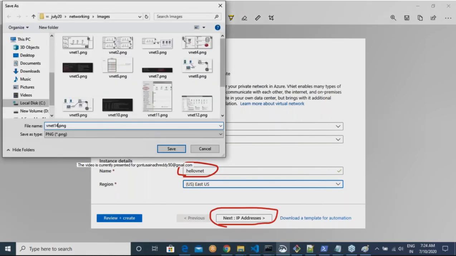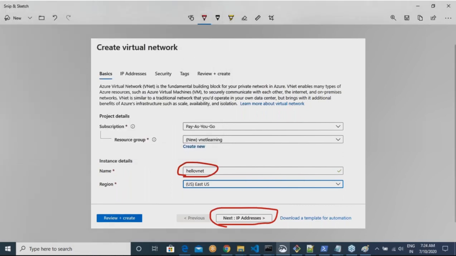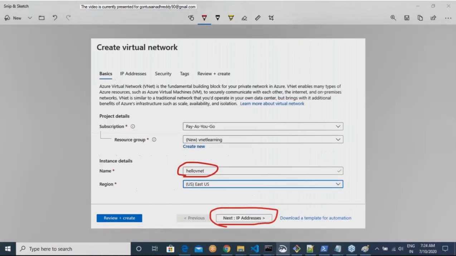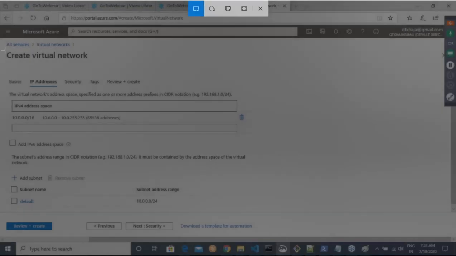And in this, by default, what Azure tries to give you is a network with a range of 10.0.0.0/16. This is a default network range, right? These are default settings, but we are going to change it.